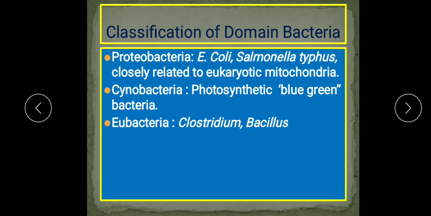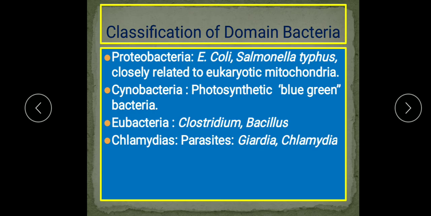Eubacteria, these are the Clostridium, Bacillus, Mycoplasma. The Clostridium species cause diseases like tetanus and botulism. So disease causing bacteria are also there. Then the next is chlamydias. They are also parasites, like Chlamydia.